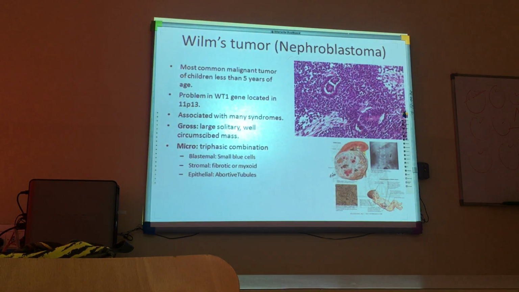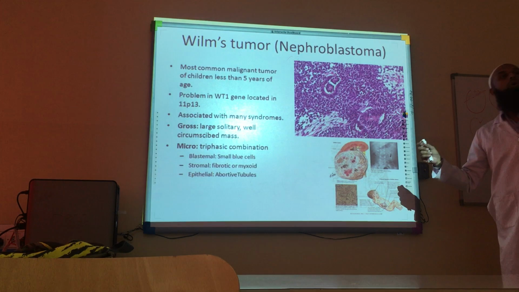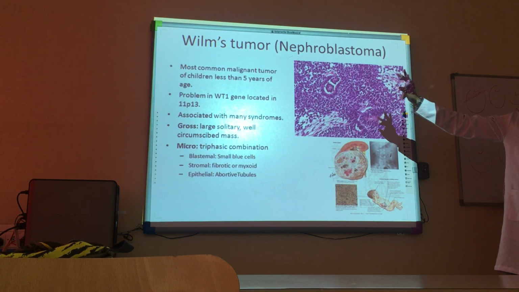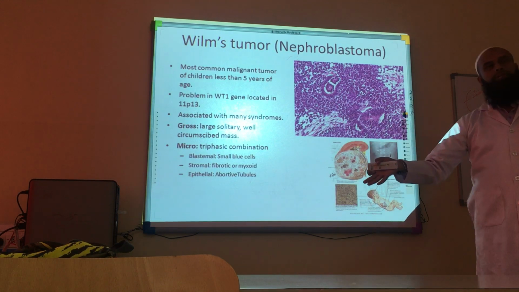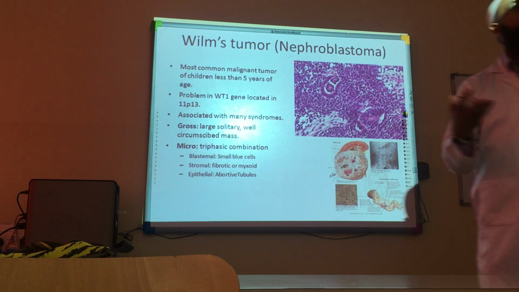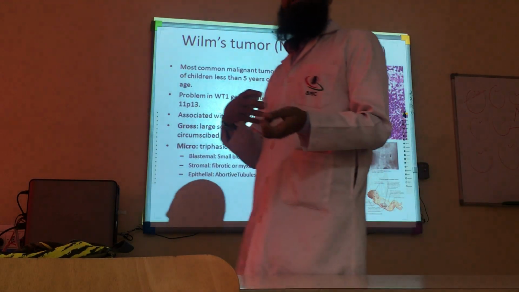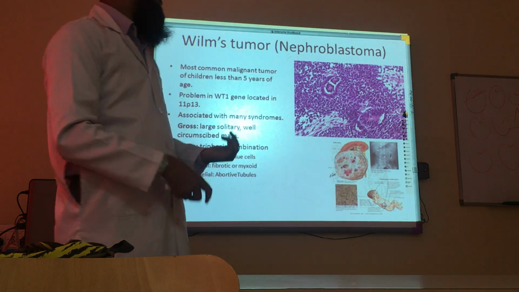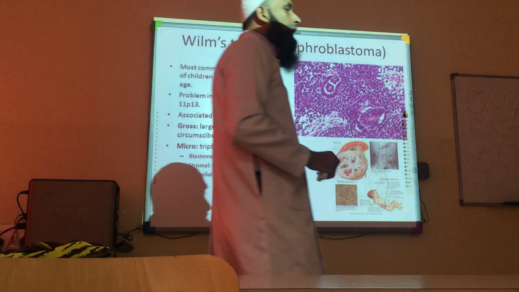And the last slide for Ibrahim is Wilms tumor. It is also called nephroblastoma. Remember this word: blastoma for children, infancy. And nephro means kidney. So you can remember that this is a tumor which is common in children and in the kidneys. It's also called nephroblastoma, Wilms tumor.